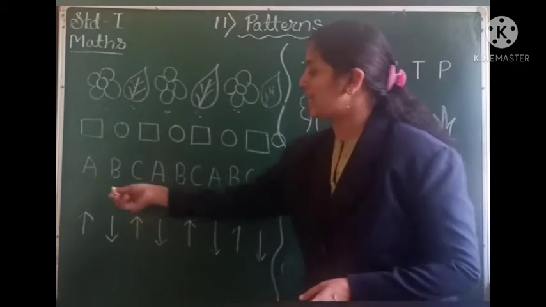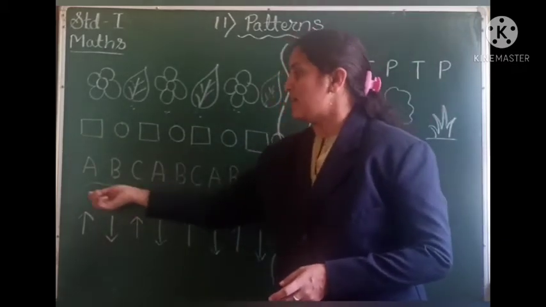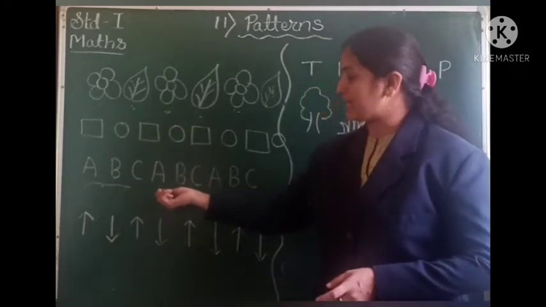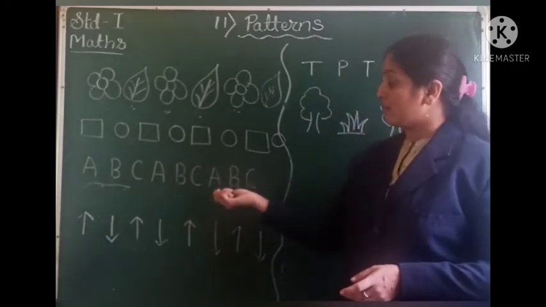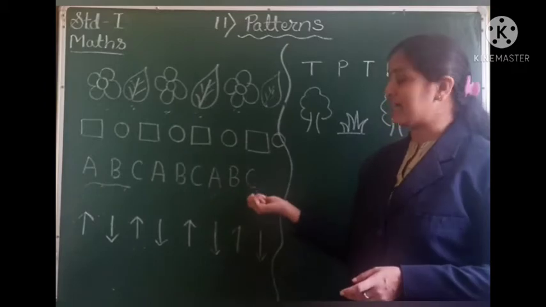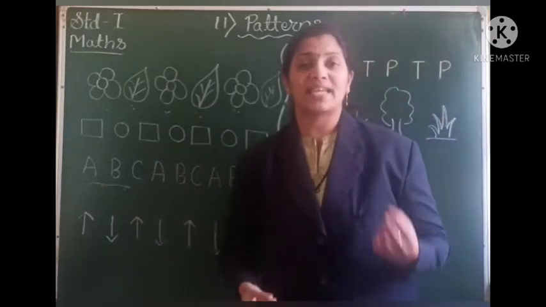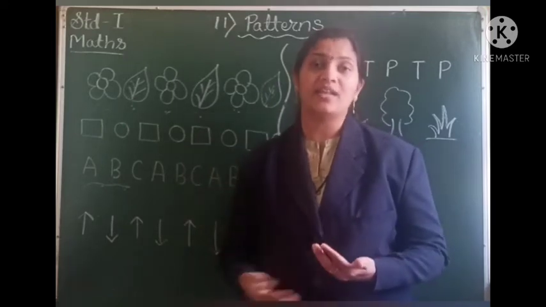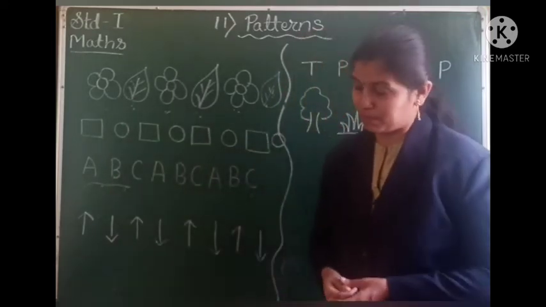The next you can see here are a few alphabets. Alphabet A, B and C. Then we have again A, B and C. Here we again have A, B and C. So the alphabets A, B and C keep on repeating again and again, and they form a pattern.